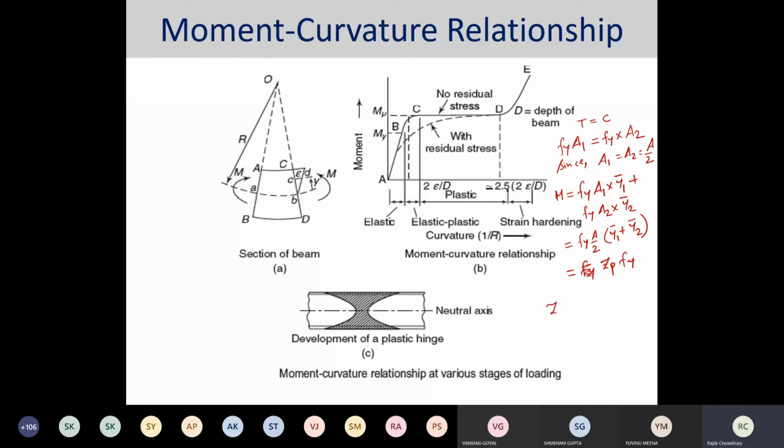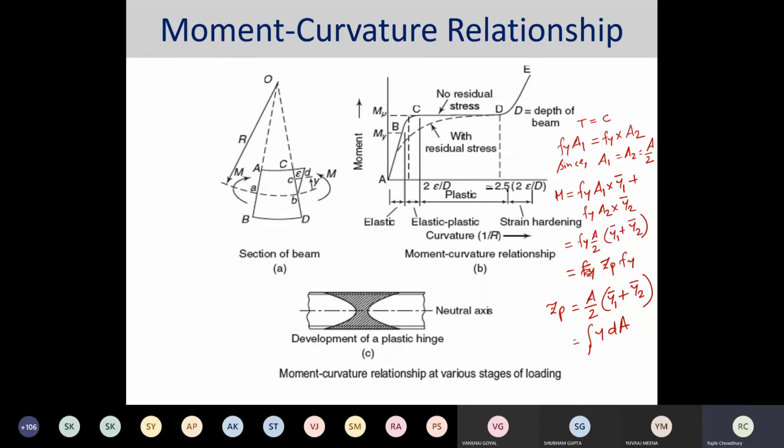So for this particular case, Zp is equal to A by 2 multiplied by Y1 bar plus Y2 bar, irrespective of its geometry. Otherwise, you can calculate by integrating from first principles, Fy multiplied by y dA. That integration you can also make, which is basically giving you the integral of y dA.